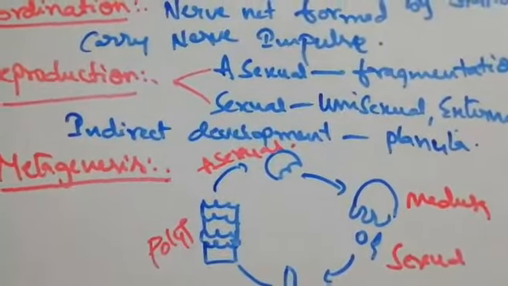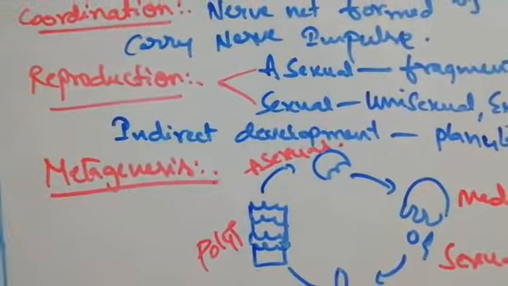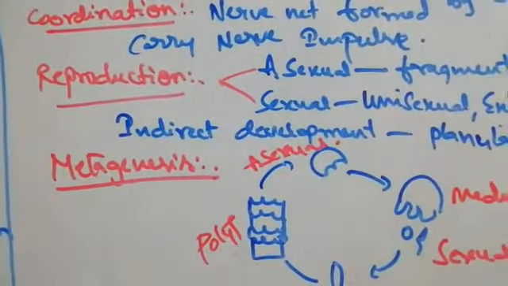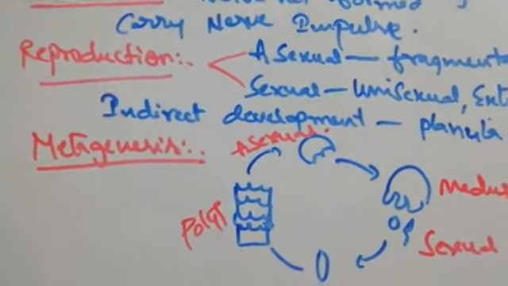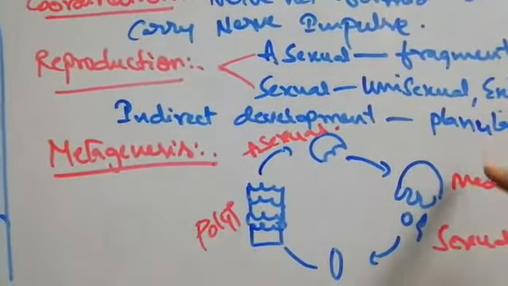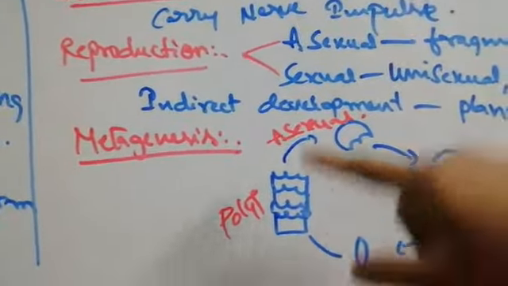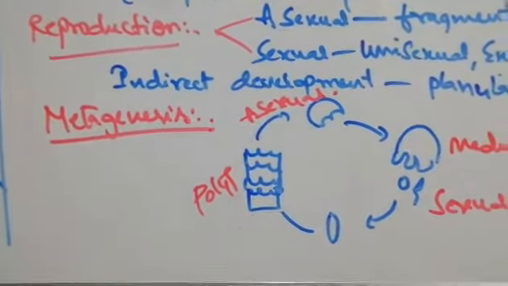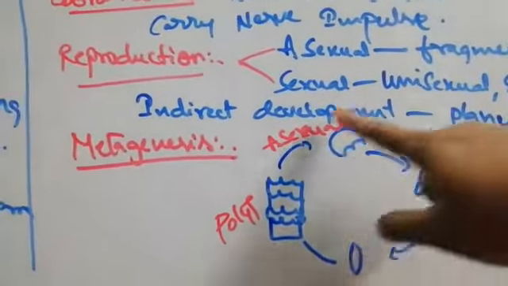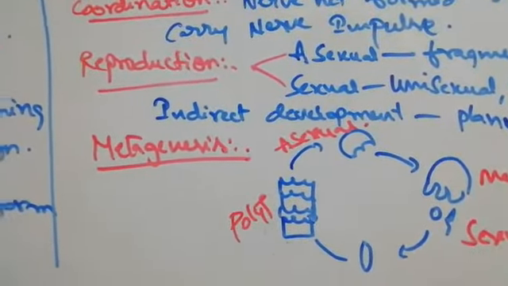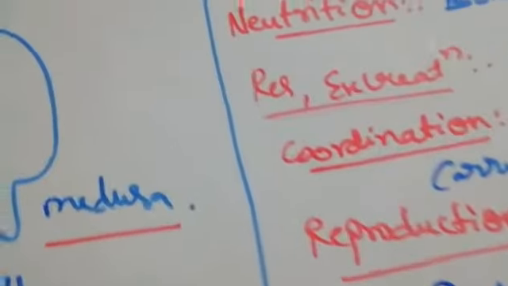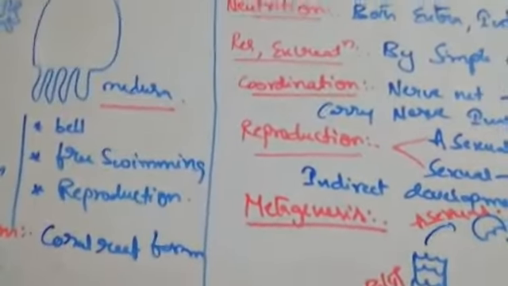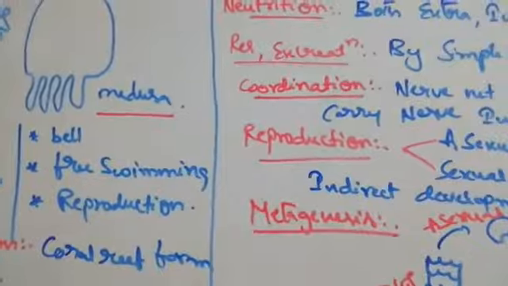So medusa sexually producing the polyp, polyp asexually producing the medusa, in alternate generations is called metagenesis. So this is about metagenesis.